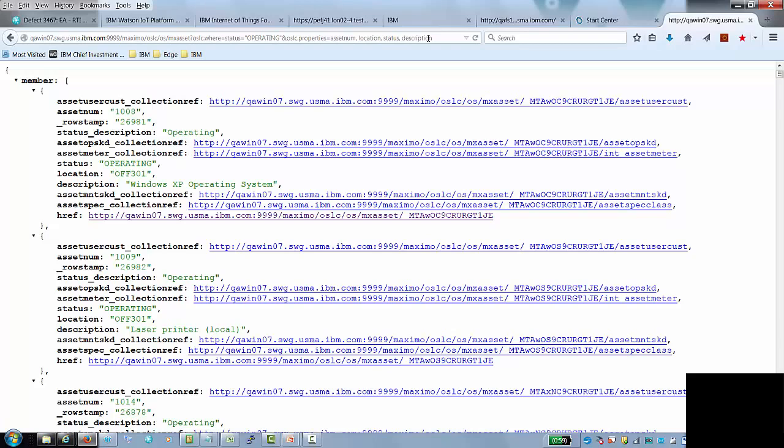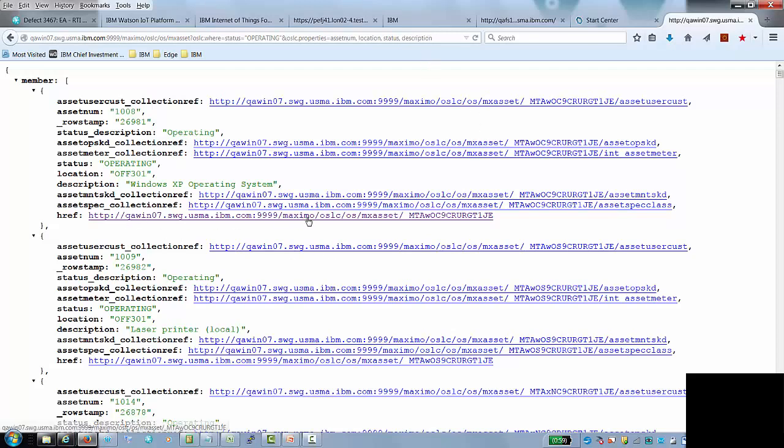OSLC had two concepts of retrieving properties with a resource. One is the OSLC select and one is called OSLC properties. The idea was with OSLC select you would use when you're viewing a collection of assets, like I am here, I'm viewing multiple assets. The OSLC properties would be used if you're viewing a single asset.